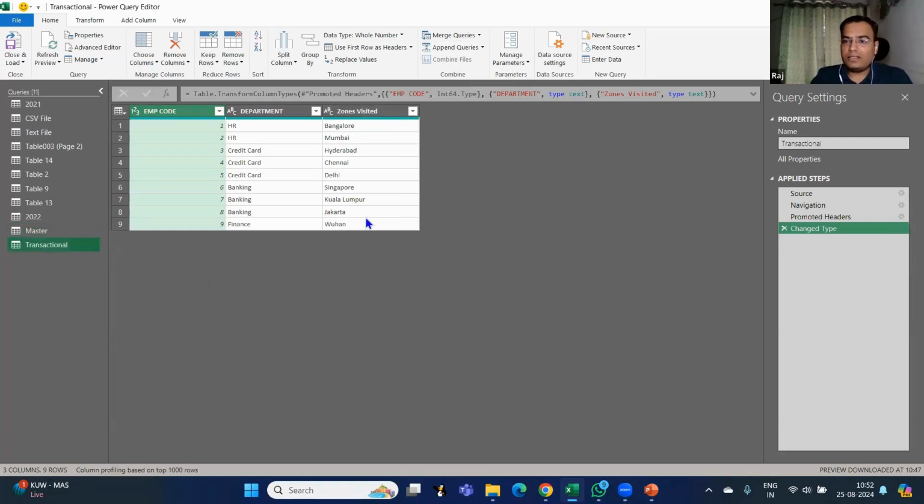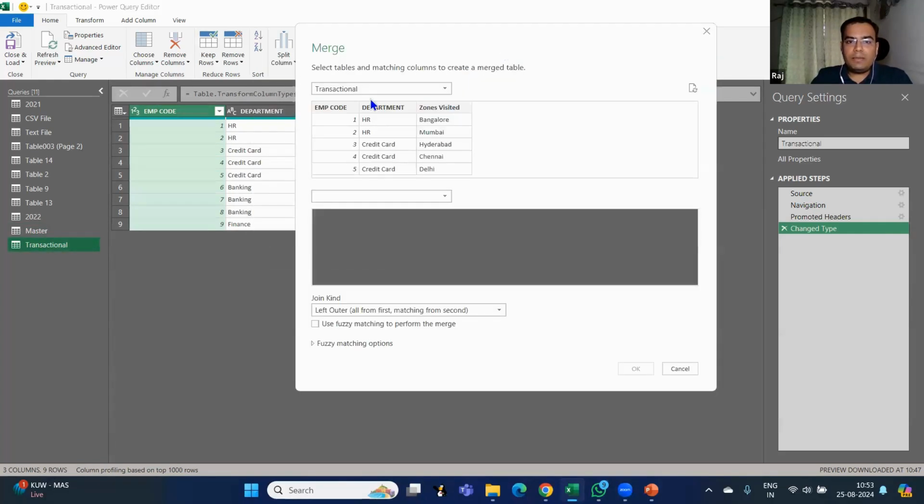For example, I am in the transaction table. I want a salary column here based on employee code. So I'll go into merge queries as new. Here, my first table is the transactional table. I'm trying to join the tables just like a VLOOKUP. I'm going to get one special column called salary in this transactional table.